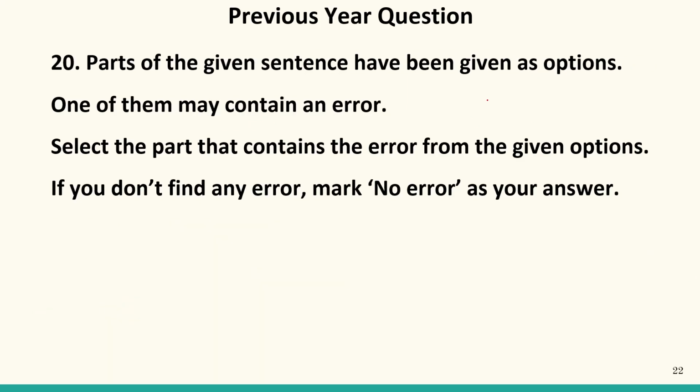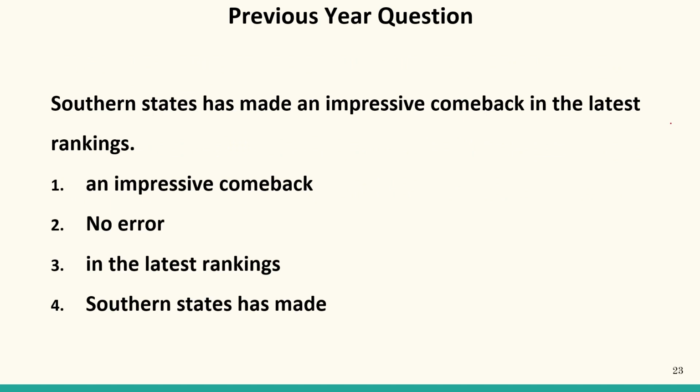Now the next question, parts of the given sentence have been given as options. One of them may contain an error. Again, a sentence is given to us which is divided into 4 parts. One part may contain an error which we have to find out. Now Southern States has made an impressive comeback in the latest rankings. Now an impressive comeback is given in the first option, no error is given in the second option. In the third option, we have in the last rankings. And in the fourth option, Southern States has made.